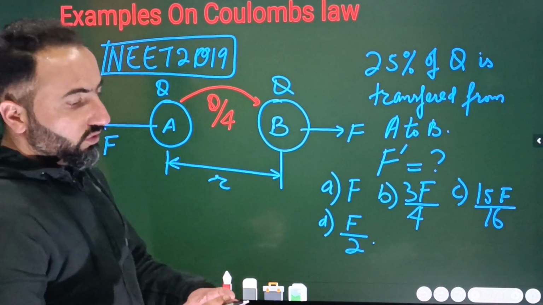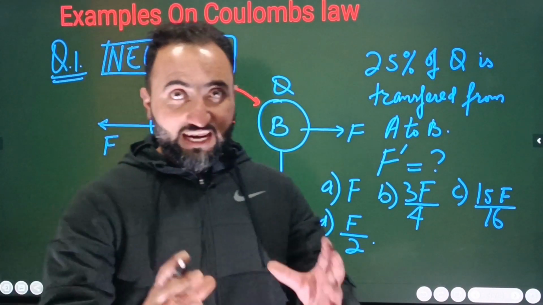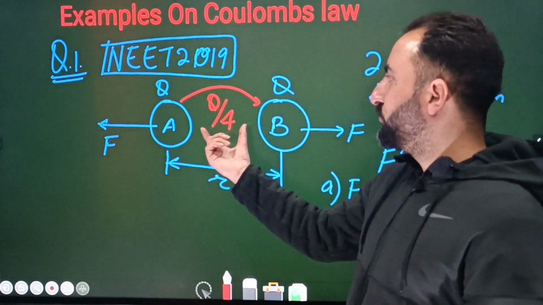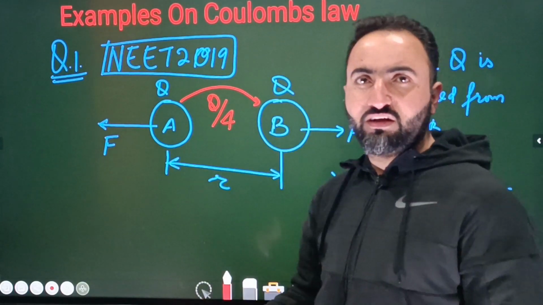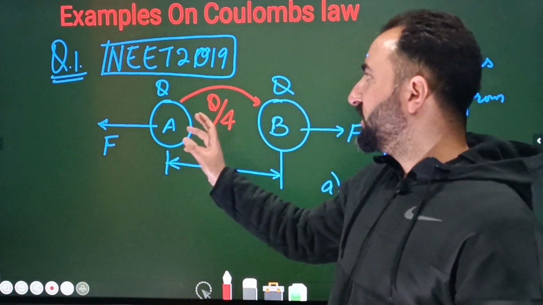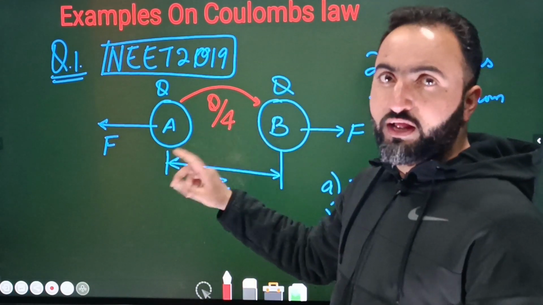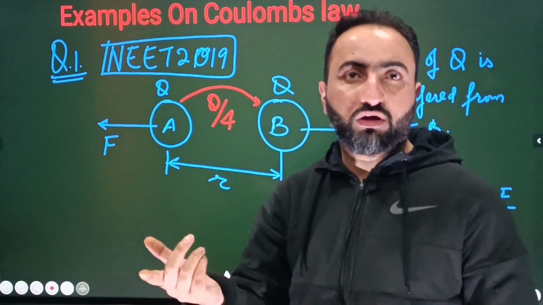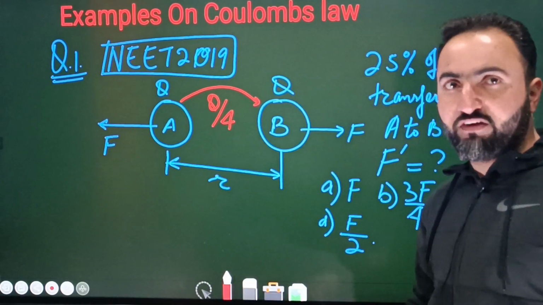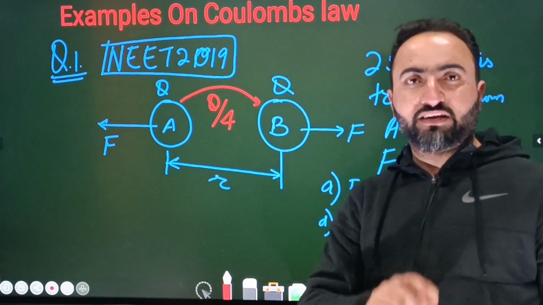तो what is the error that you can do? What is the mistake that you can do? Is this, आप ये सोचोगे बेटा Q by 4 is subtracted from A but added to B. So जो summation of charge है उस पर कोई फर्क नहीं पड़ेगा. Initially the sum of the charge was Q plus Q is 2Q. Finally the sum of the charge is equal to again 2Q. So the force will remain same. Option number A is F. You will tick this, but ये आंसर गलत है बेटा.